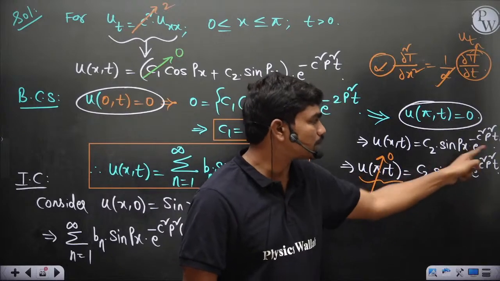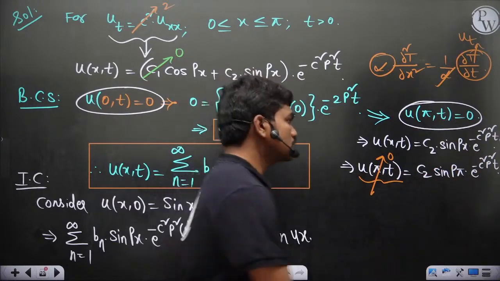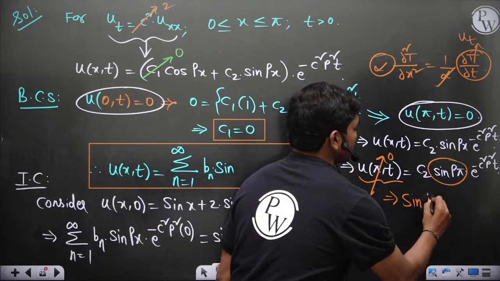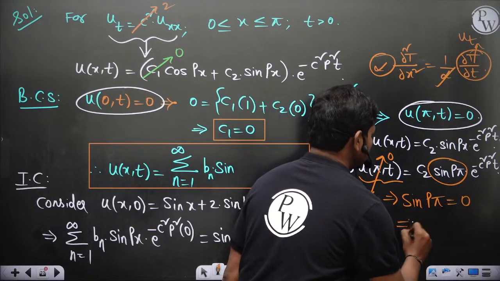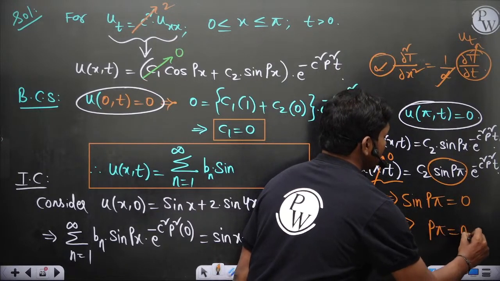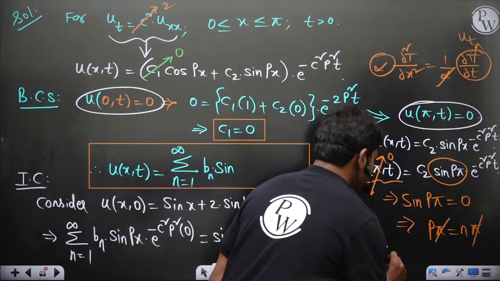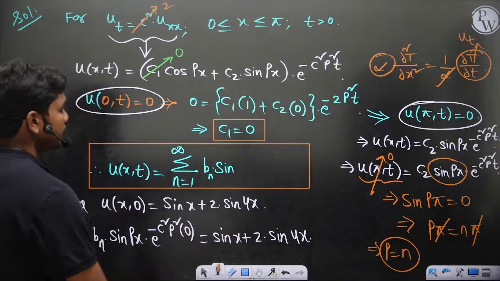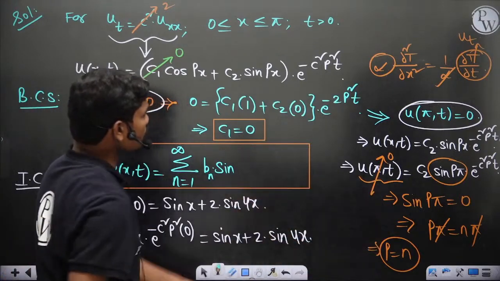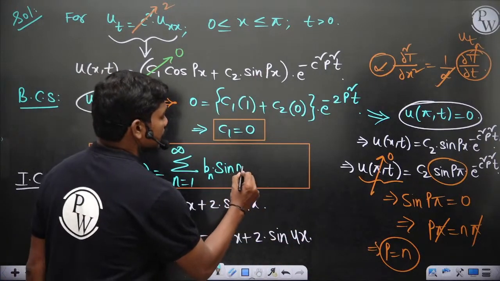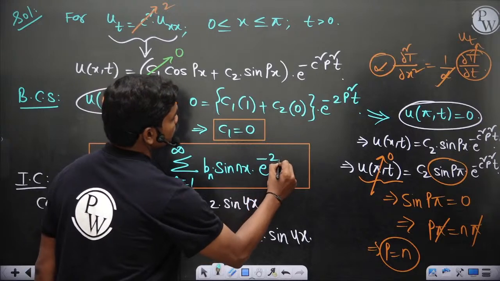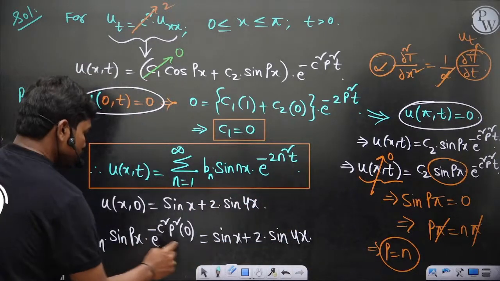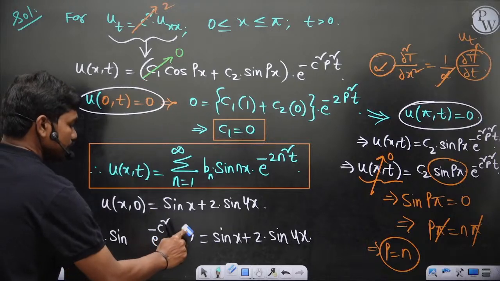Similarly, this exponential function by default cannot be 0. So the only thing that can be 0 is this: sin p pi has to be 0. So this gives you p pi should be equal to n pi. Pi gets cancelled, so you have p is equal to n, in solving this heat equation. That's where you can replace this p with n. So sin nx into e power minus c square n square t. That's what you would get. Instead of px, you can write nx.